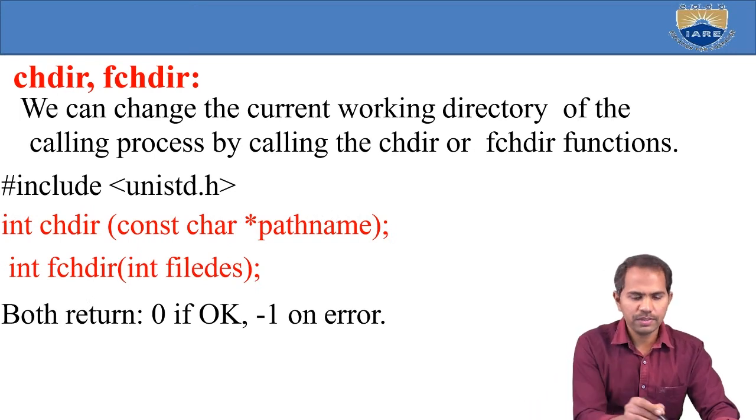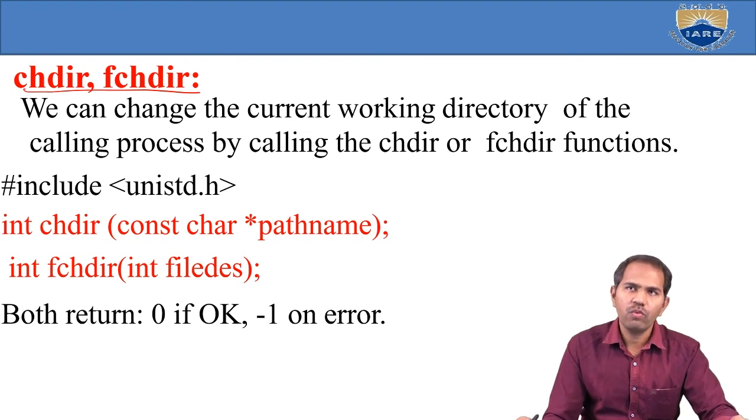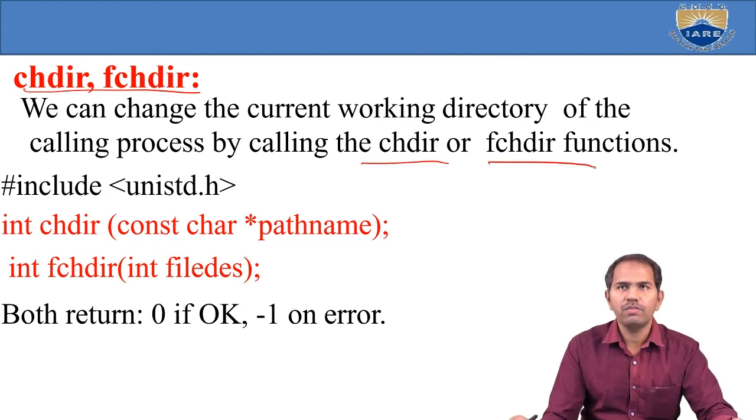chdir and fchdir. We can change the current working directory of the calling process by calling the chdir and fchdir functions. Now I want to change the present working directory to a different directory. We use chdir and fchdir.